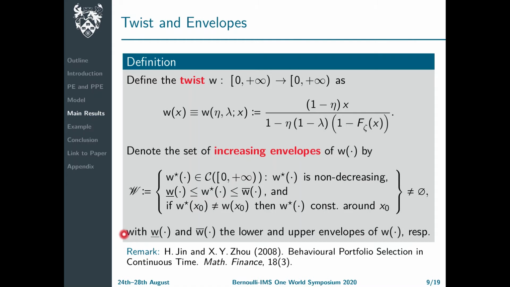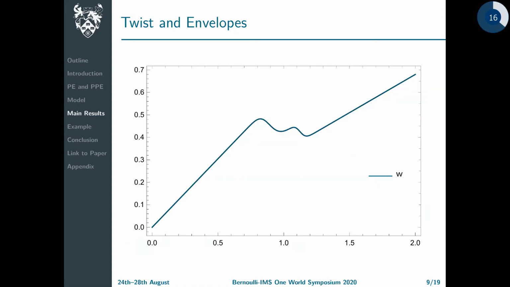Now, while the monotonicity of the twist entirely determines the number of personal equilibria, their characterization requires the introduction of this family of increasing envelopes of the twist. Although the rigorous definition of this class of envelopes is somewhat complicated at first glance, its visualization is relatively straightforward, as this figure will show.